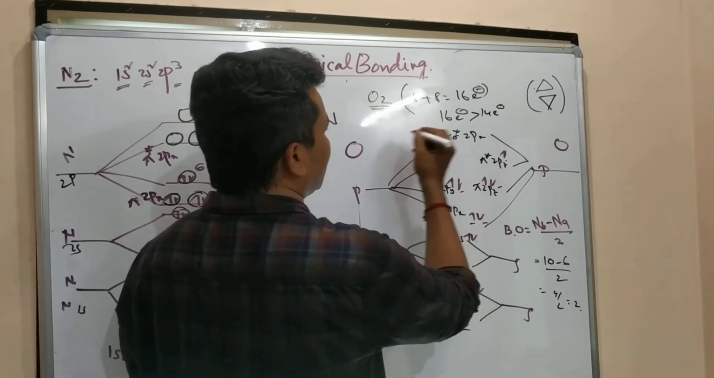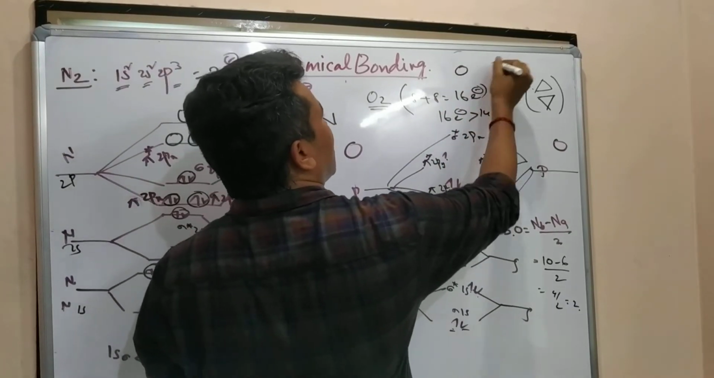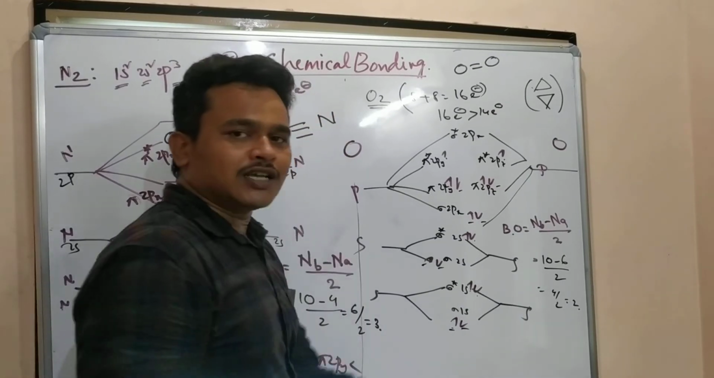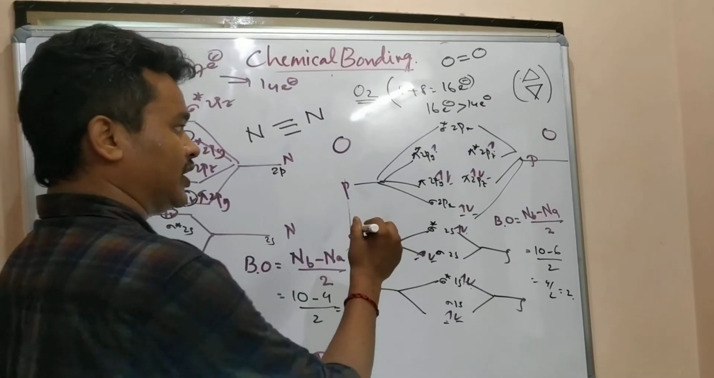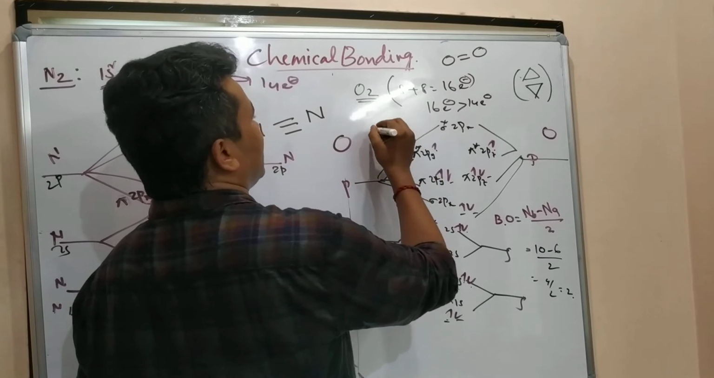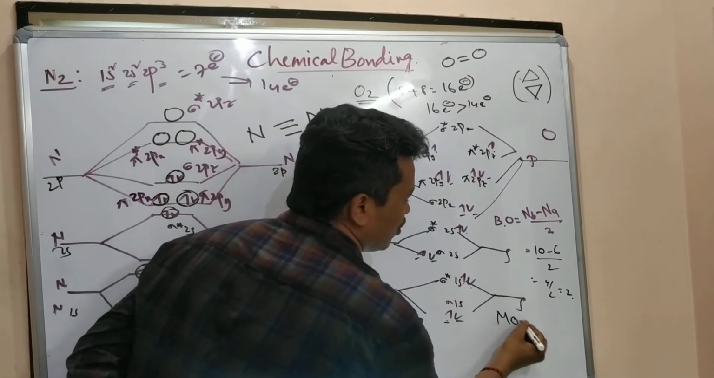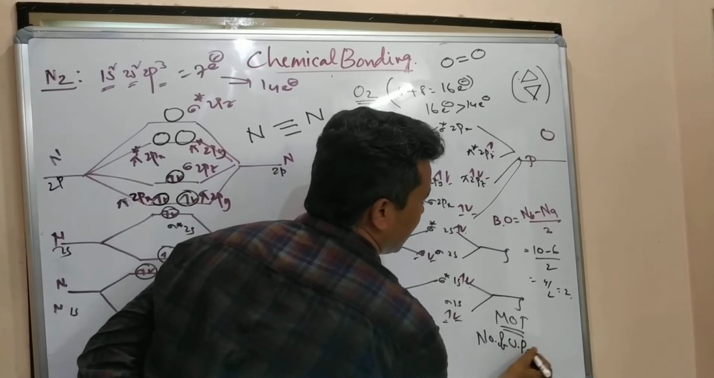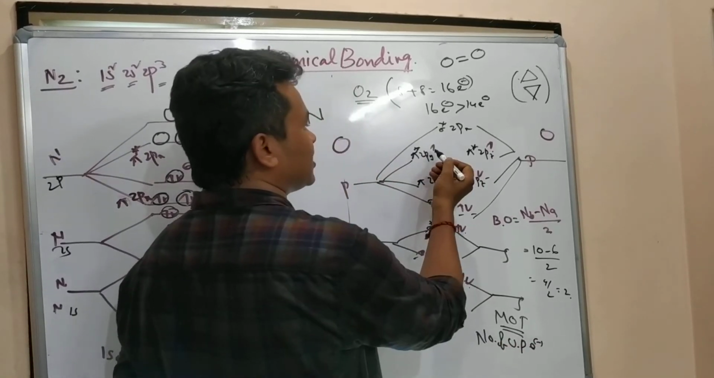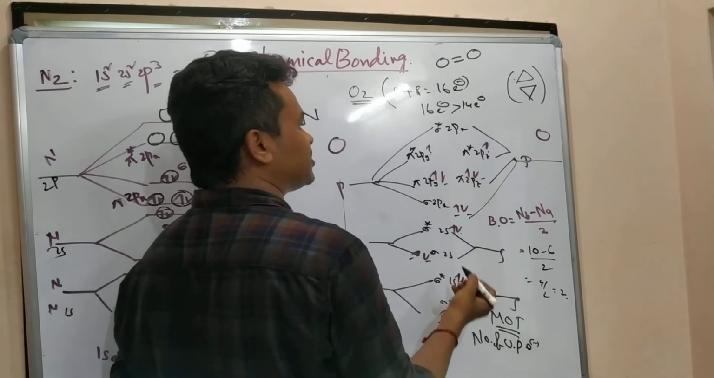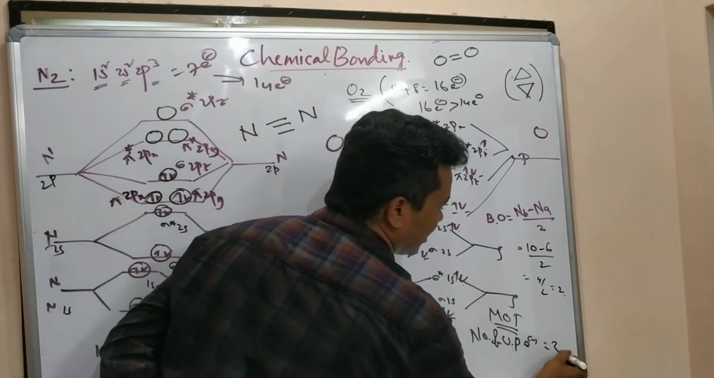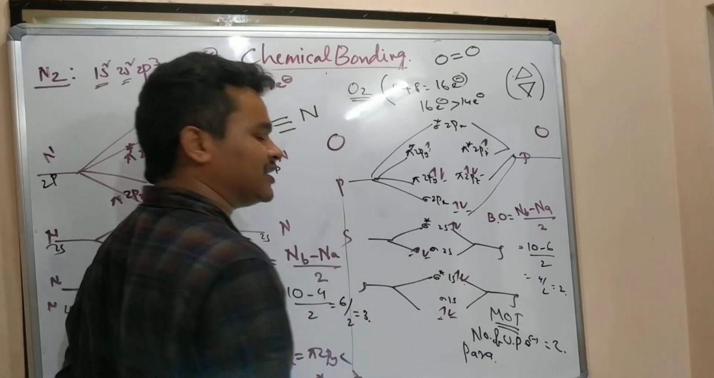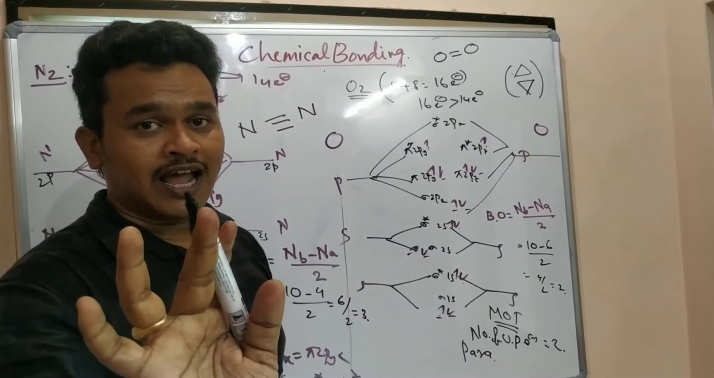So for oxygen, between oxygen and oxygen, how many bonds are there? 2 bonds, because bond order is 2. And also, based on MOT, very, very important, we can say the number of unpaired electrons. Here one single electron, here one single electron. This is called an unpaired electron. How many unpaired electrons are there? 2. If unpaired electrons are there, it shows paramagnetism.